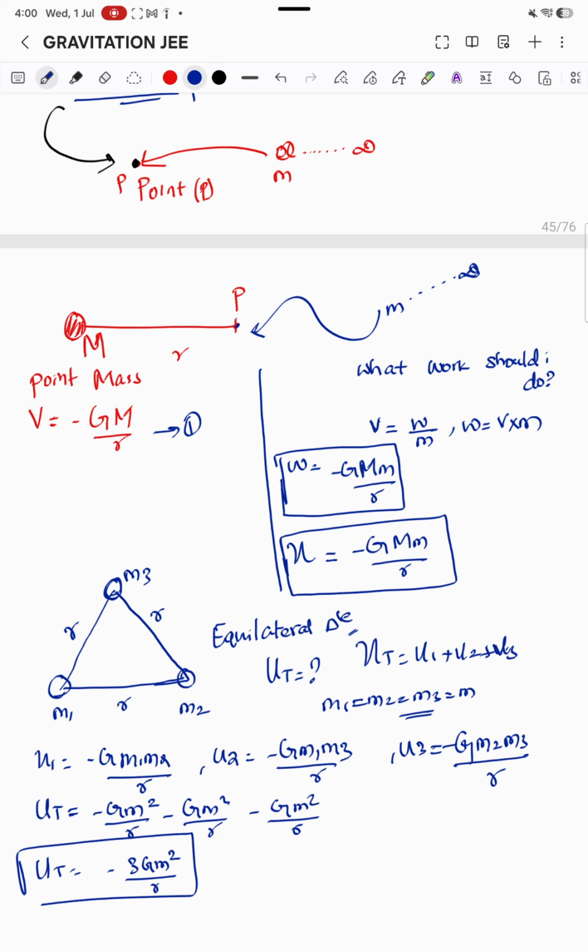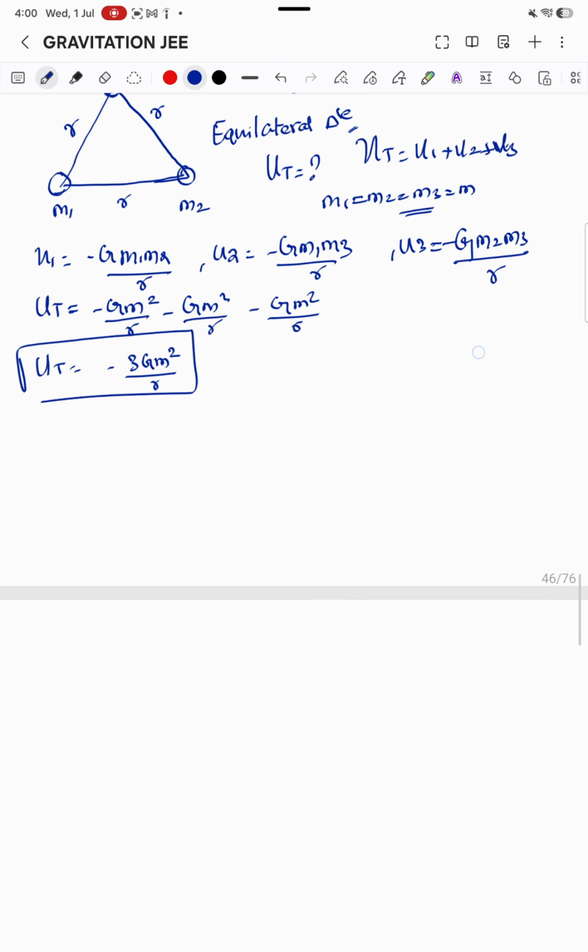Or let's take this universe. We see those twinkling stars in the night sky. So let's compare these three masses to the twinkling stars that we see in the night sky. If I say the mass of the stars is the same, then this would be the energy. This is the secret formula to find three stars to be intact. Got it.